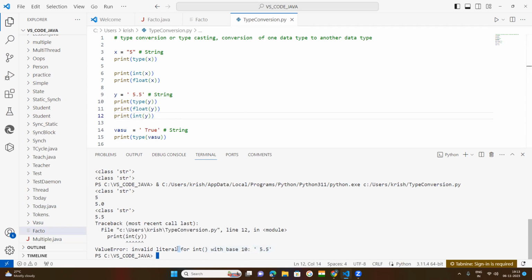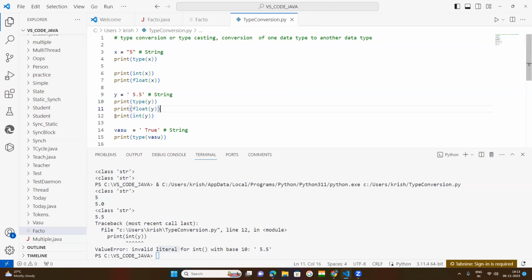Invalid literal: literal means the values we are assigning to the variables. This is one value I have assigned to the variable x. The values we assign to variables are called literals. Here, this is a string literal. This is also a string literal. Here, this is also a string.